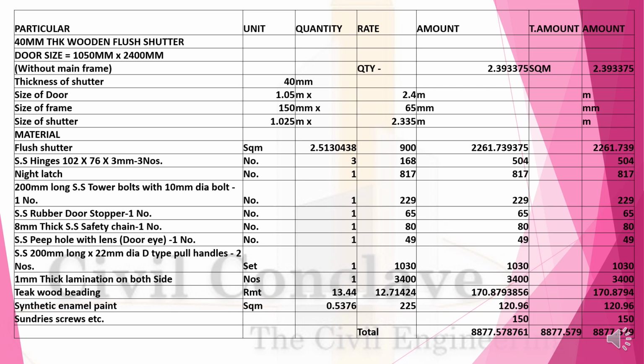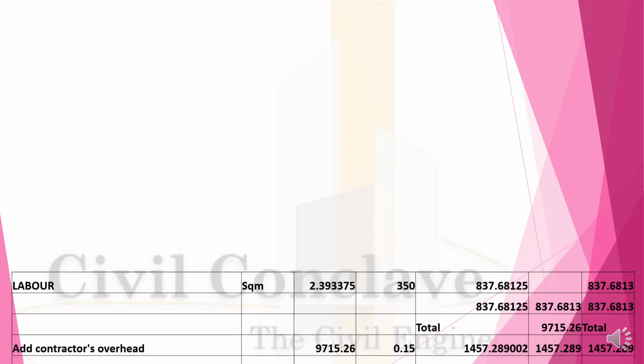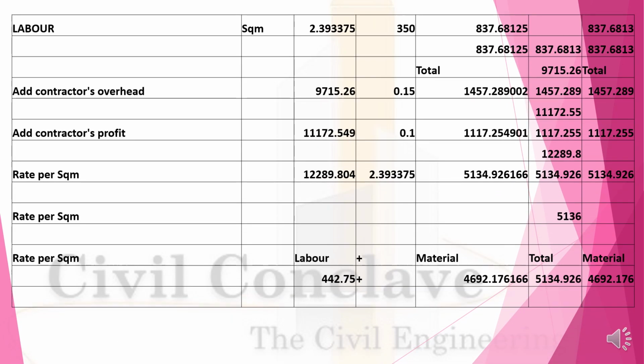Teakwood beading 13.44 running meter at the rate of 12 rupees will be 170.879. Synthetic enamel paint 0.537 square meter at the rate of 225 will be 120 rupees. Sundries such as screws etc. 150. So the material cost will be 8877. Now we come to the labor component. The labor component will be for 2.39 square meter at the rate of 350, which will be 837 rupees. So total of material plus labor will be 9750.